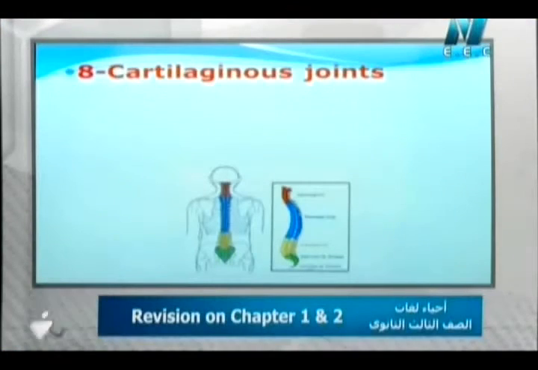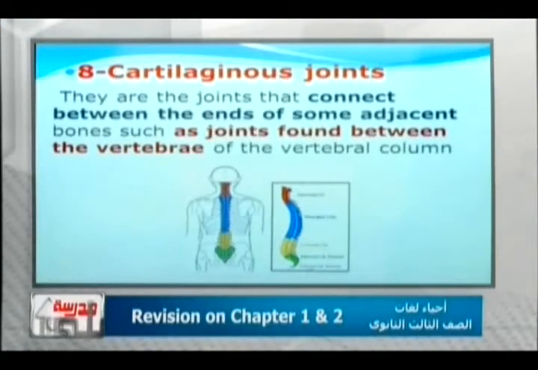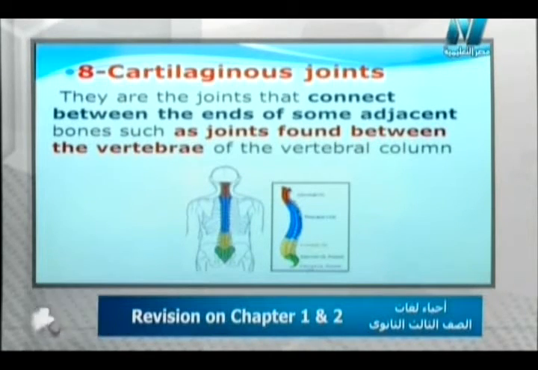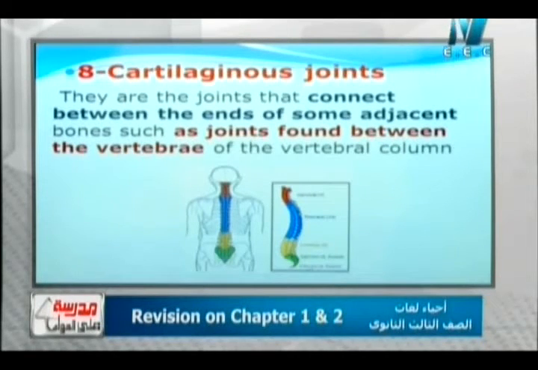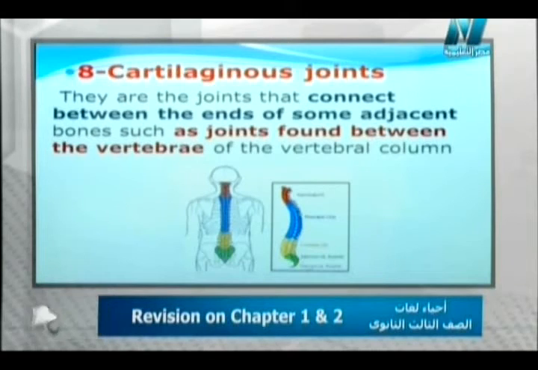The next question asks about the cartilaginous joints, Mr. Yahya. When it comes to cartilaginous joints, you could say that they are the joints that are responsible for attachment between the tips of adjacent bones, like those found in the vertebral column, where they make the movement of the vertebral column limited. It has limited movement. Of course, that acts as a very limited movement joint.